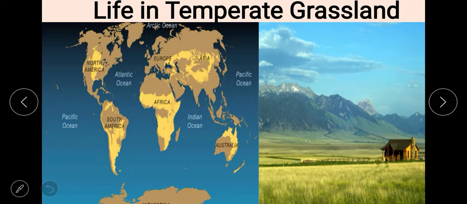So we will start this chapter with life in the temperate grassland. Just as a forest can be defined as a place where trees are the main type of vegetation, grassland can be defined as the region where grasses form the dominant type of plant life. Grassland makes up almost a quarter of the total land surface.